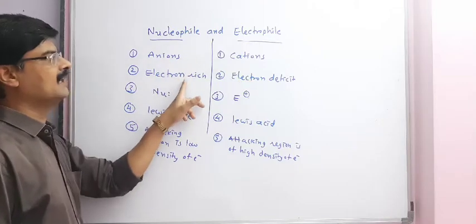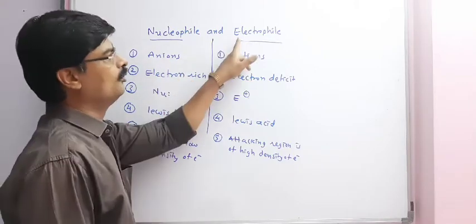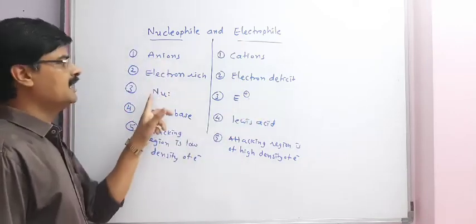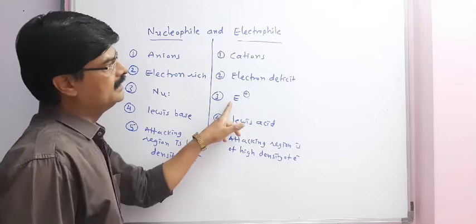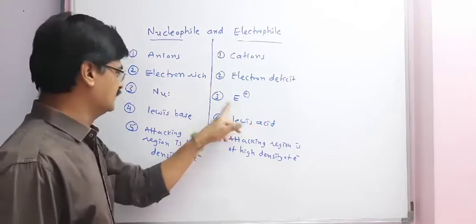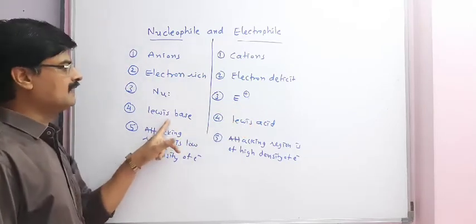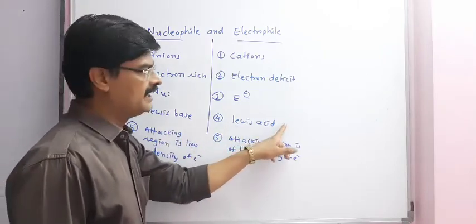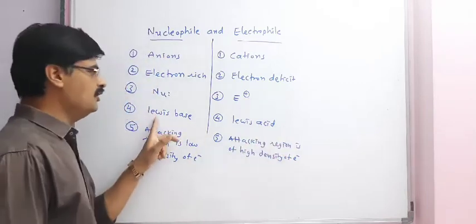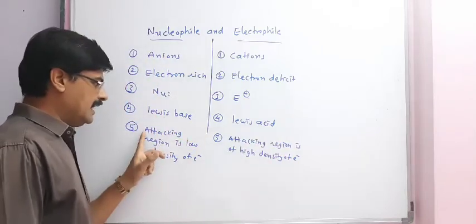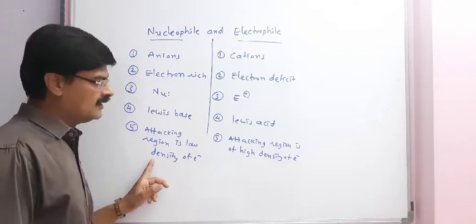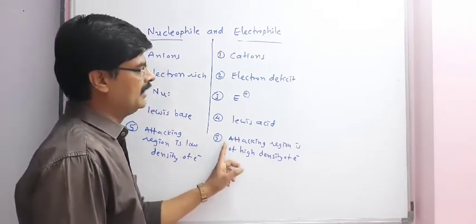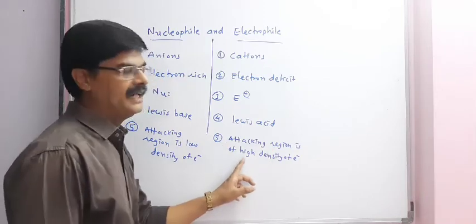Second, nucleophiles are electron-rich species, while electrophiles are electron-deficient species. They are denoted by Nu and E plus. Now, nucleophiles are Lewis base, but electrophiles are Lewis acid because they require electron pair, and Lewis base donate electron pair. Attacking region is generally low density of electrons because they are rich in electrons. Same way for electrophile, we can say attacking reagent is of high electron density.